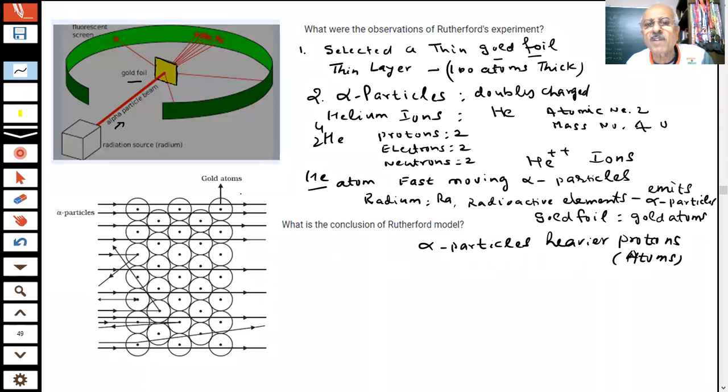But what did he observe? What observations did he get? This experiment is called the alpha scattering experiment. What is the name of this? This is called the alpha scattering experiment. It was done by Rutherford.